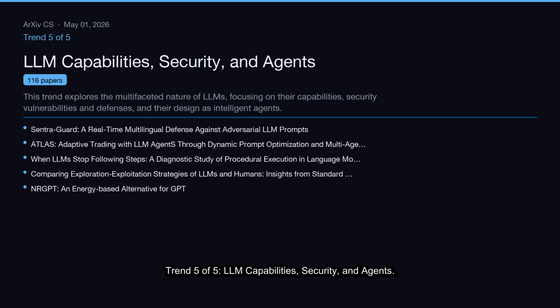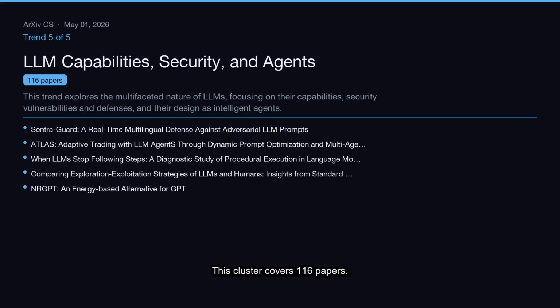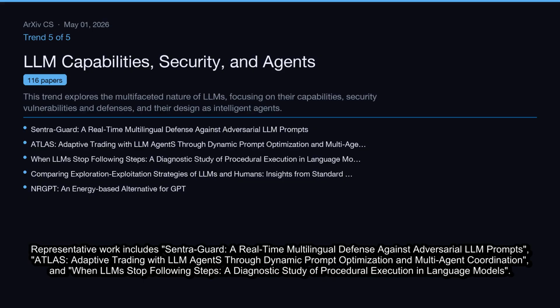Trend 5 of 5, LLM capabilities, security, and agents. This trend explores the multifaceted nature of LLMs, focusing on their capabilities, security vulnerabilities, and defenses, and their design as intelligent agents. This cluster covers 116 papers. Representative work includes CentriGuard, a real-time multilingual defense against adversarial LLM prompts, Atlas, adaptive trading with LLM agents through dynamic prompt optimization and multi-agent coordination, and When LLMs Stop Following Steps, a diagnostic study of procedural execution in language models.